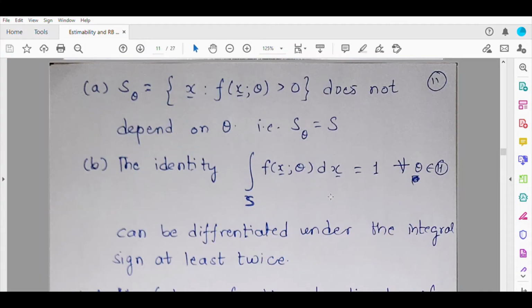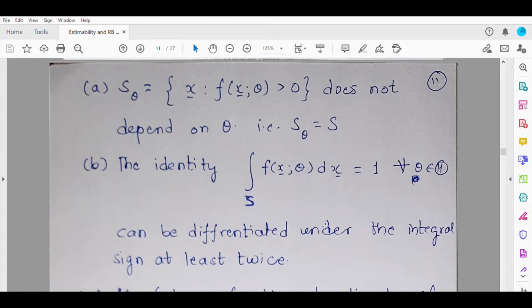This identity holds for every theta in the parameter space. So this can be differentiated under the integral sign at least twice. If you differentiate this with respect to theta, then you can take the derivative inside the integration only if the support is independent of theta. We have already mentioned this before. Just like these two conditions are required even for defining Fisher information, the same conditions are needed here.